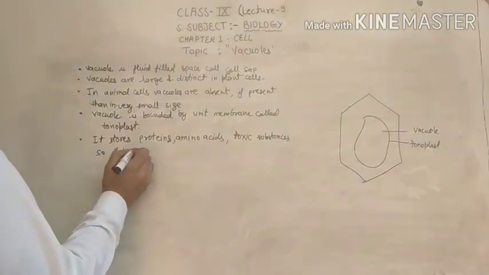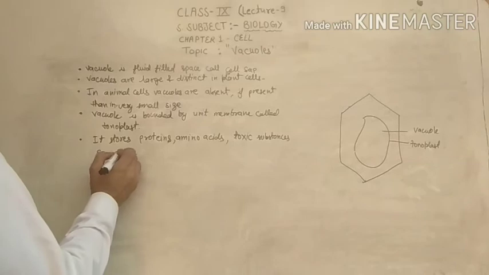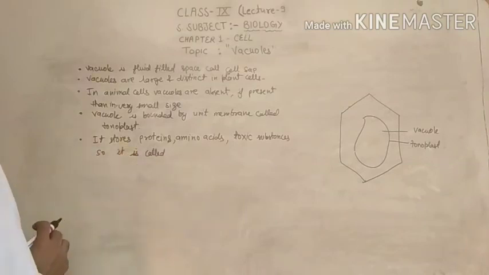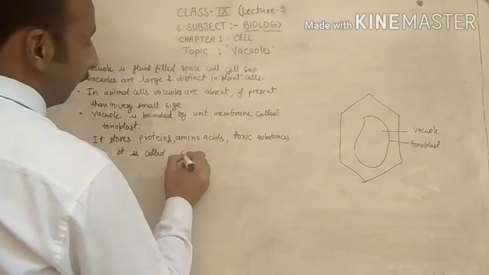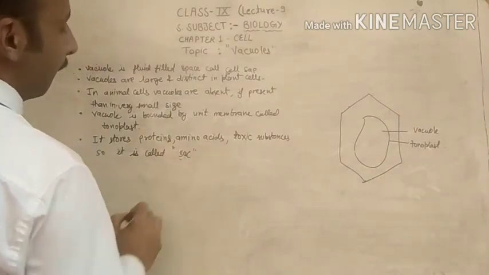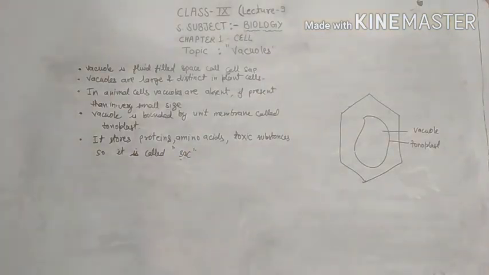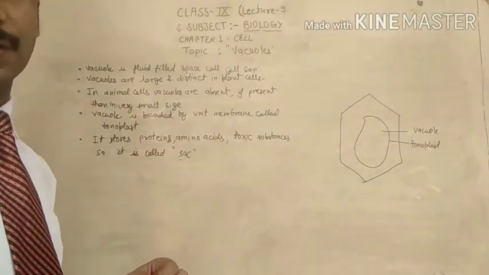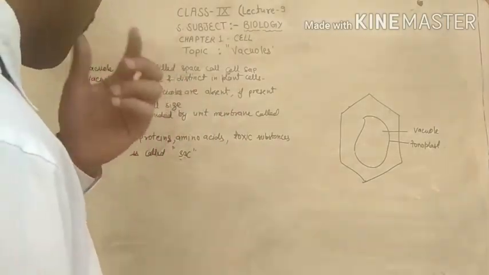It is called sac. So the vacuole is also considered as it stores the cell sap.